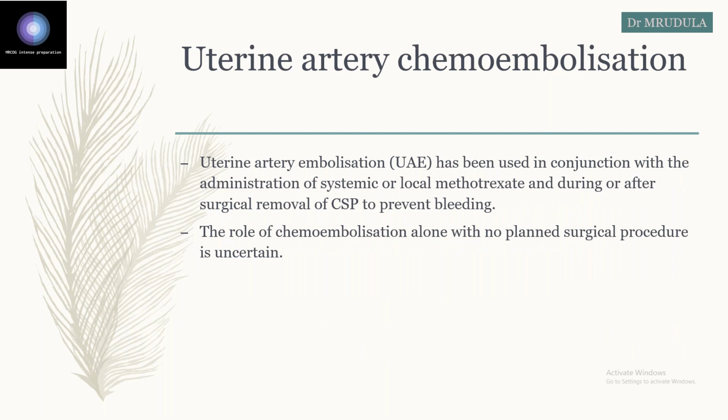Now, uterine artery chemoembolization. Here, same. You can do the uterine artery embolization along with either systemic or local methotrexate or with surgery also. So, this uterine artery embolization you can do either with methotrexate or with surgical management. And why is this uterine embolization done? To prevent the hemorrhage. But you can't use this uterine artery embolization alone, okay, because its role is uncertain. So you have to use it either with methotrexate or with surgery.